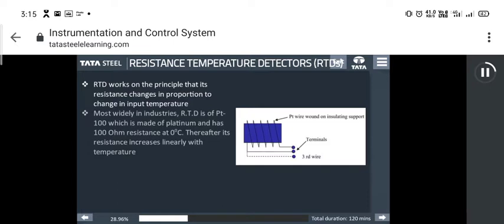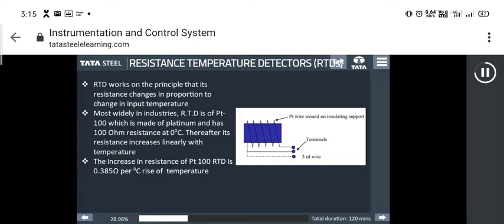An RTD works on the principle that its resistance changes in proportion to change in input temperature. The most widely used RTD is PT100, which is made of platinum and has 100 ohm resistance at 0 degrees Celsius. Thereafter, its resistance increases linearly with temperature. The increase in resistance of a PT100 RTD is 0.385 ohm per degree Celsius rise of temperature. Also, an RTD is a passive transducer.